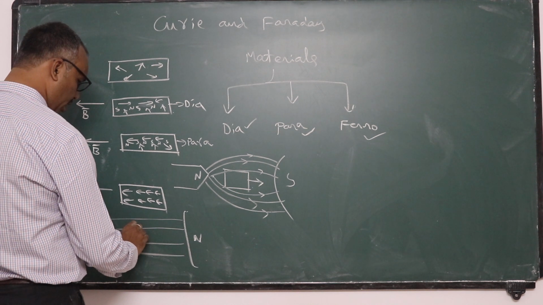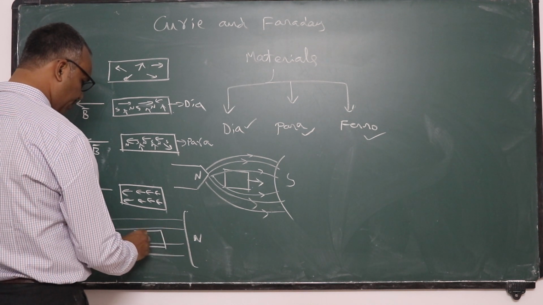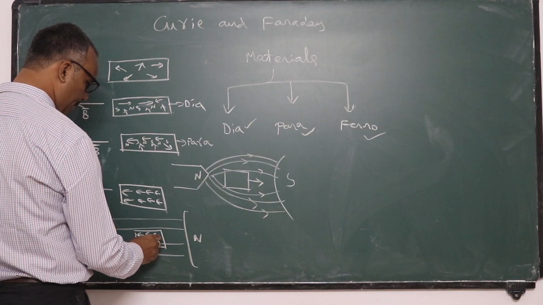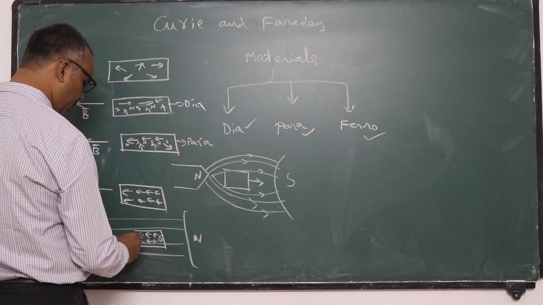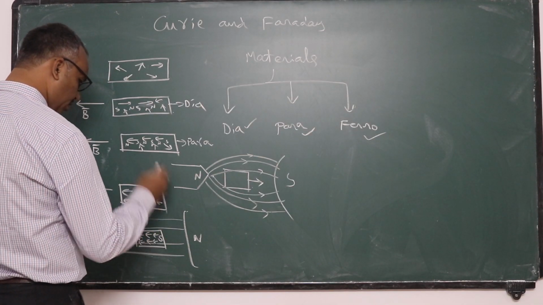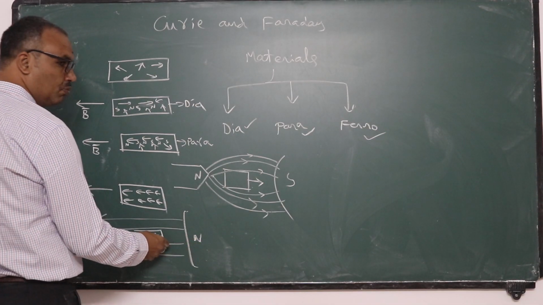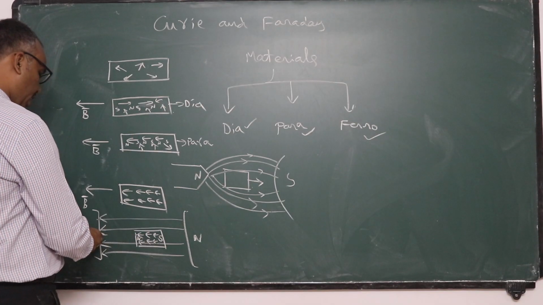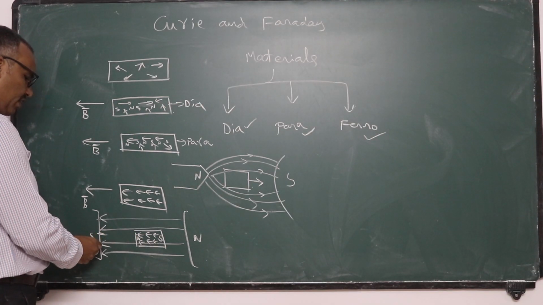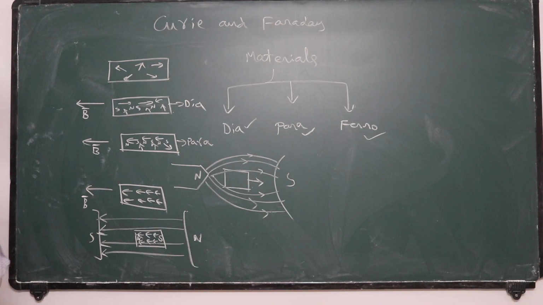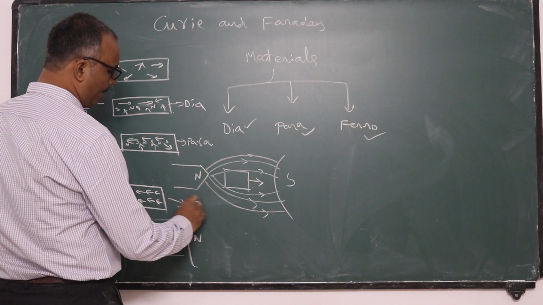Okay, atomic magnets arrange themselves like this. Here the south pole will be there, here the north pole will be there. So nearer to the north pole of the external field, the south pole of the magnet is observed. Nearer to the south pole of the external magnetic field, the north pole is observed. Such a material is called ferromagnetic material.